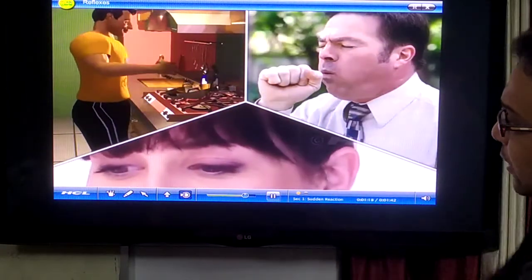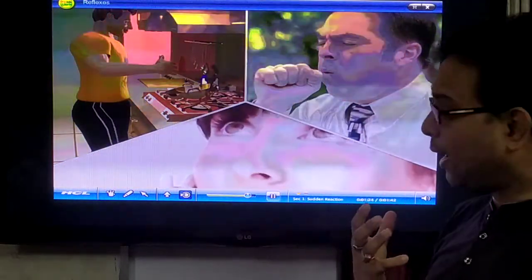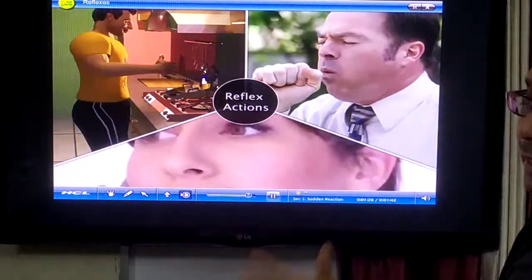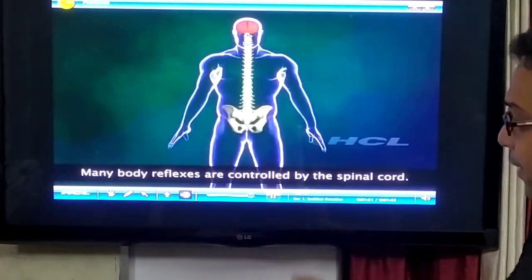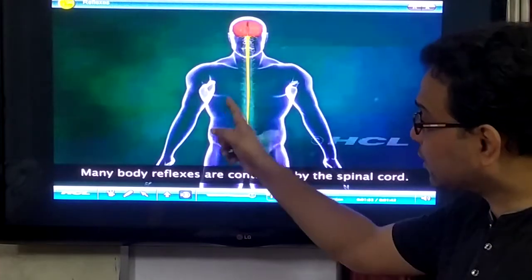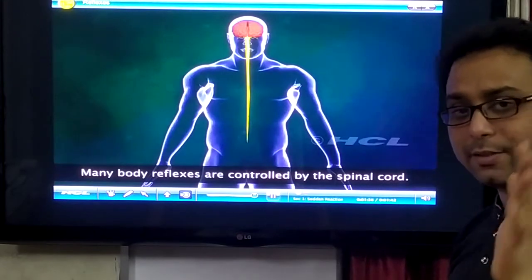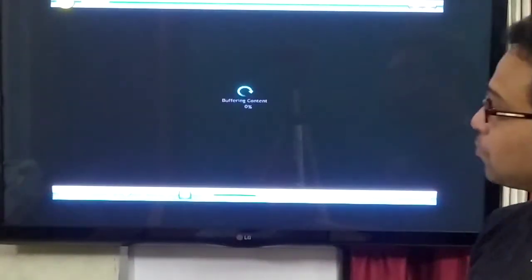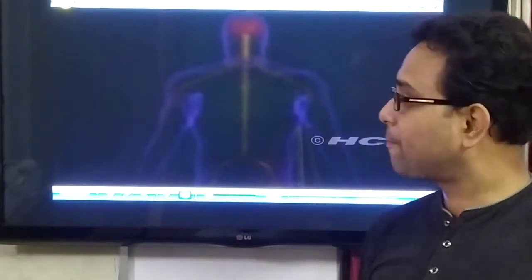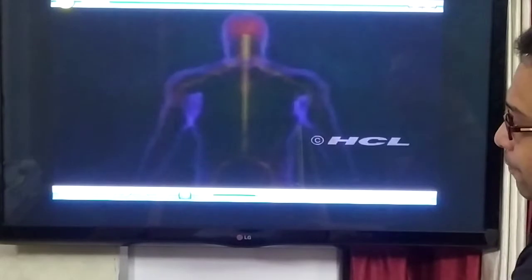Also, this type of action happens if we touch a hot object, or when sneezing, or when we are talking. All these actions are examples of the reflex action. Many body reflexes are controlled by the spinal cord. This is the spinal cord. You know it is a part of the CNS, that means the central nervous system. It has different nerves, and you already know that a nerve is made up of neurons. Now we discuss the pathway.